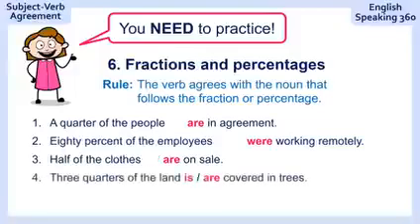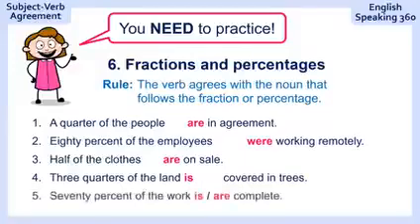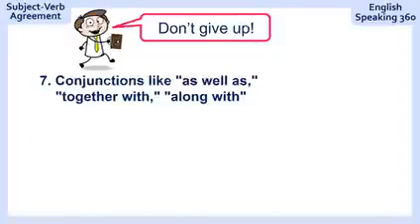3/4 of the land covered in trees. 3/4 of the land is covered in trees. The land is covered in trees. 70% of the work complete. Is complete. The work is complete. Don't give up.